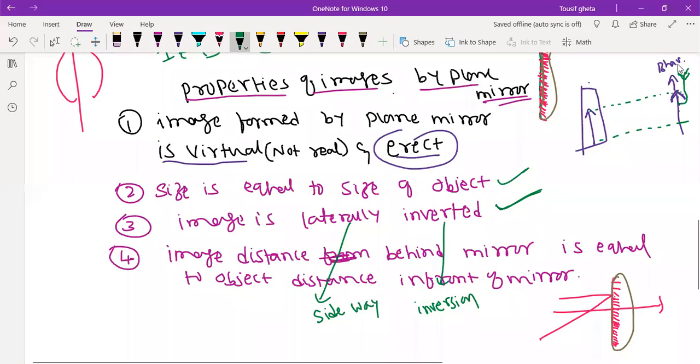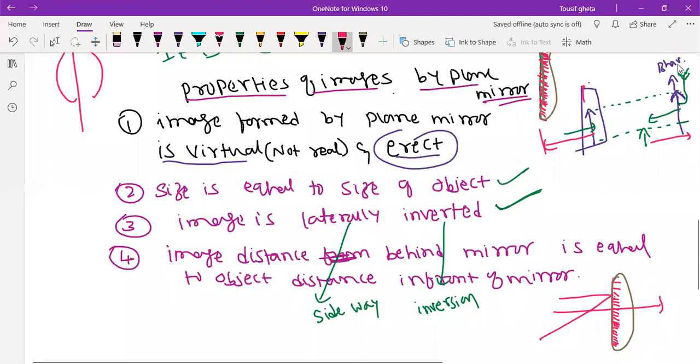Now, image distance behind the mirror. For example, if Bhavna comes a little to the front, the image behind the mirror also comes towards the mirror. If she moves back, the image in the mirror also looks like it is moving back. What is the distance of the image?